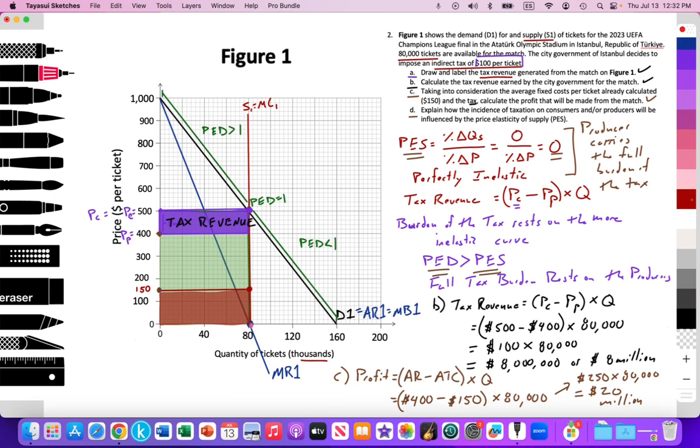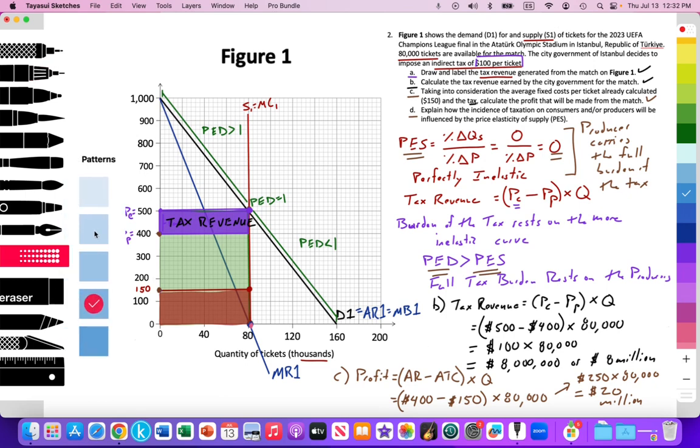And to illustrate that, here we can draw the consumer surplus area, this triangular area here. It has not changed at all as a result of this tax being imposed. The consumer surplus is constant.